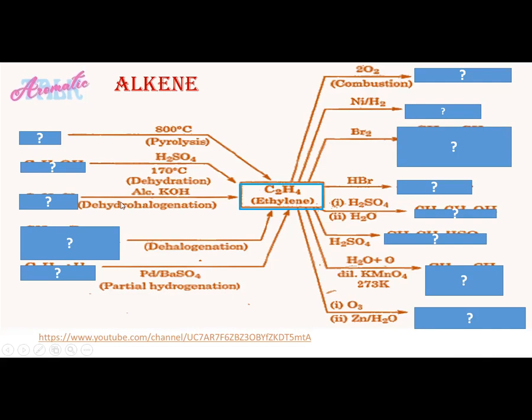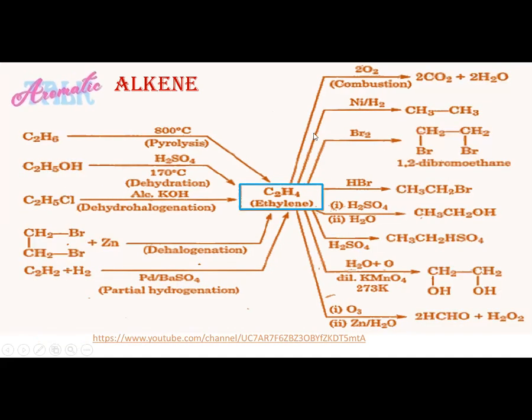Next reaction is when we add alcoholic KOH, dehydrohalogenation, to form alkene. What will be the reactant over here? Next reaction is dehydrohalogenation to form alkene. What will be the reactant over here? And finally, the partial hydrogenation in the presence of palladium barium sulfate to form alkene. We can also prepare alkene by partial hydrogenation. So these back arrows indicate the preparation of alkene and the forward arrows indicate the reactions of alkene and the possible products. So here is the answer key of this alkene reaction and preparation.